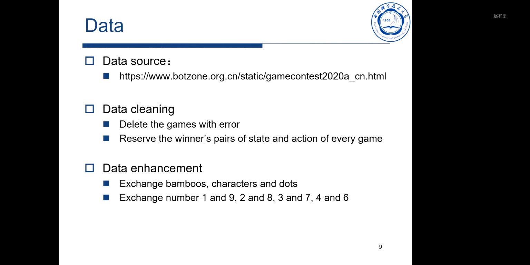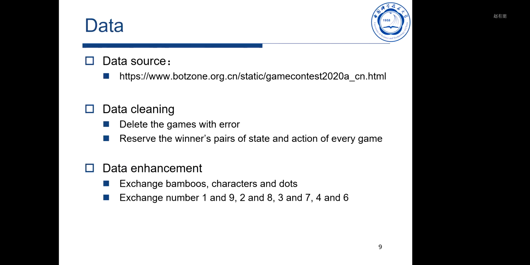At last, we apply data augmentation considering the symmetrical characteristic of Mahjong. We exchange the three suits, that is, bamboos, characters, and dots. Because if we just change these three suits, the record of the game is also right.